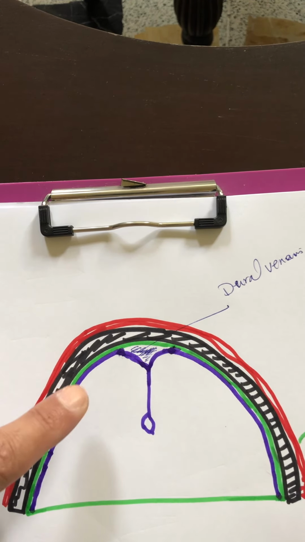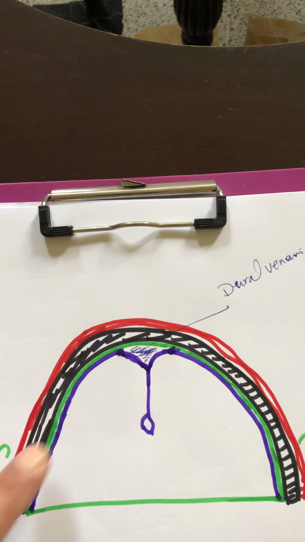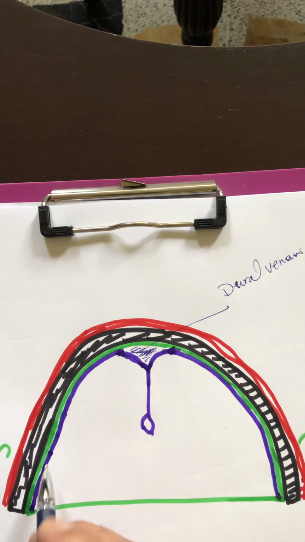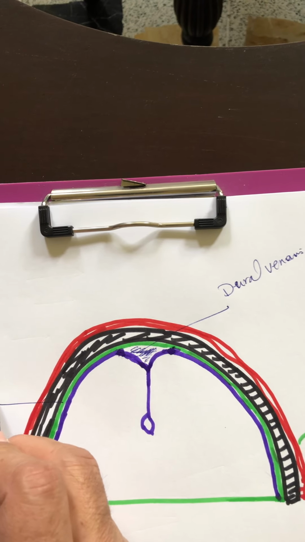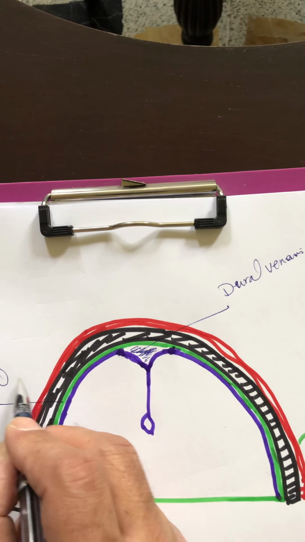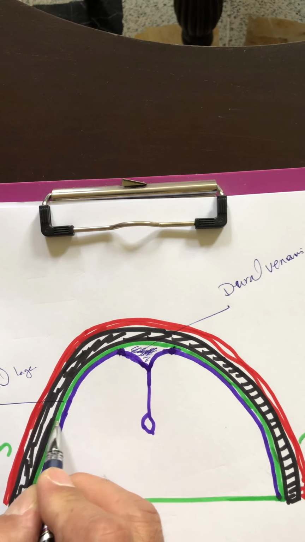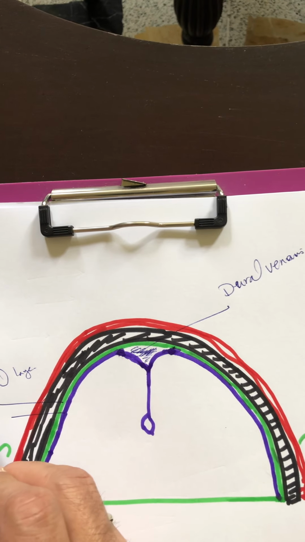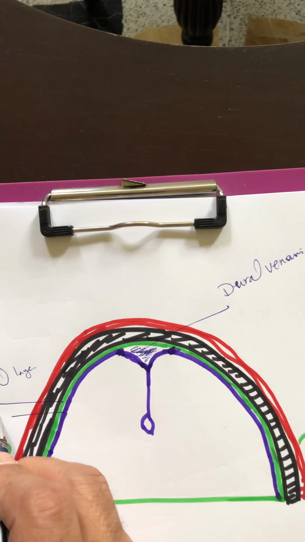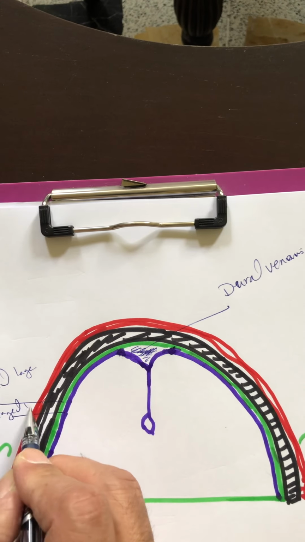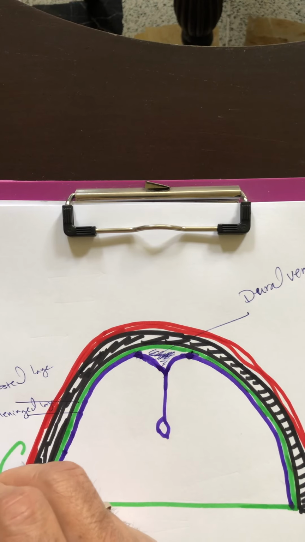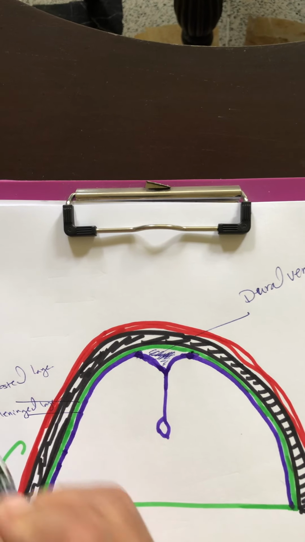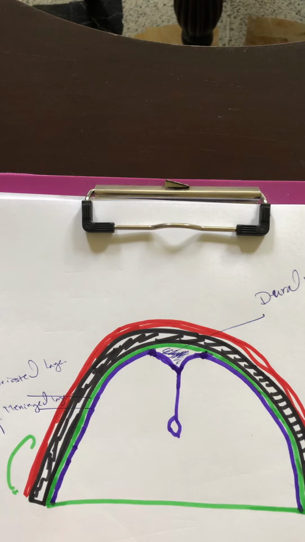How is it formed? It is formed by separation of the meningeal layer from the periosteal layer. Of course, both of them are dura mater. See my hand?